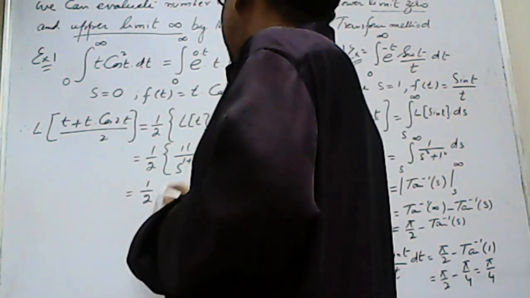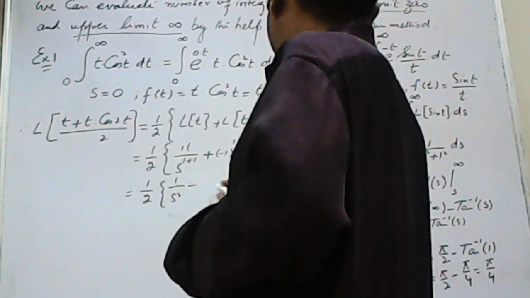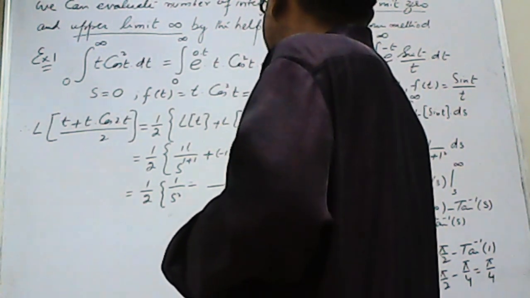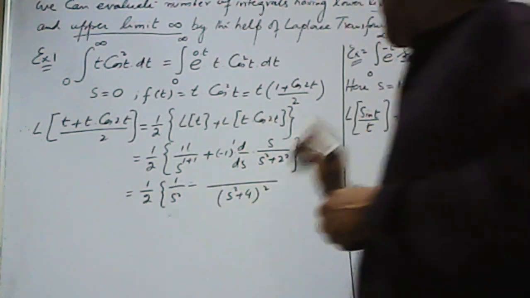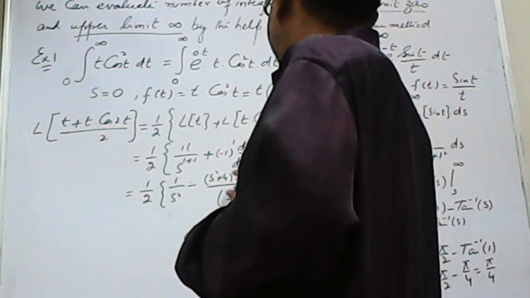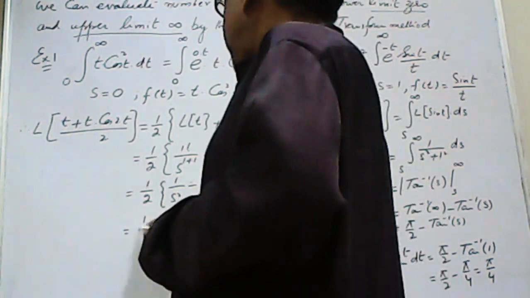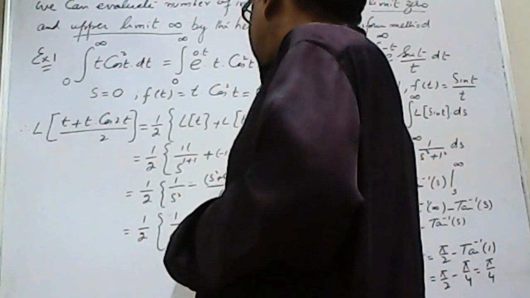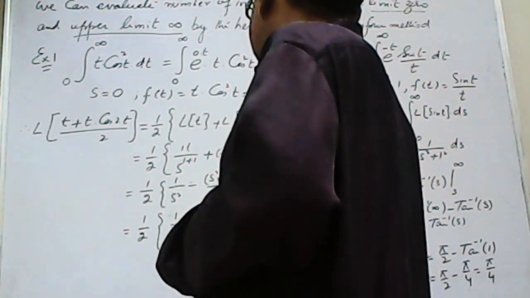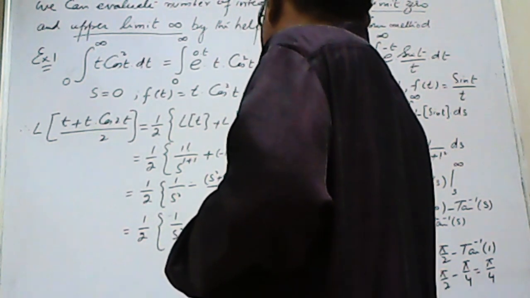So we have 1/2 [1/s² minus the derivative of this thing], which is (s² + 4)² in the denominator, because applying the formula for u/v, (s² + 4) into (1 minus s and 2s). If I simplify, this becomes 1/2 [1/s² minus (s² + 4 minus 2s²)/(s² + 4)²].